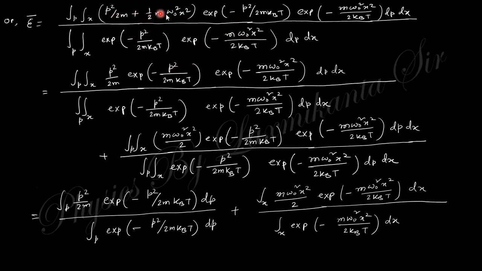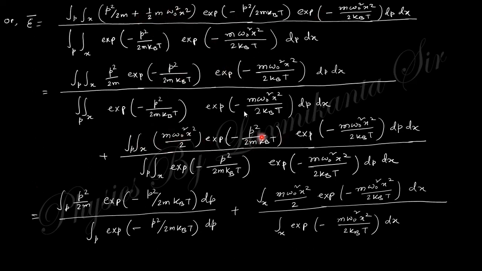Put this energy expression and separate out the exponential part, and you will obtain p square by 2m in one exponential and half m omega square x square in the other exponential.